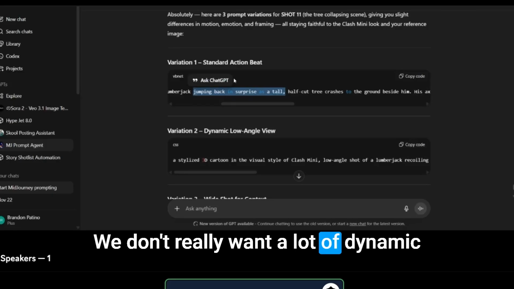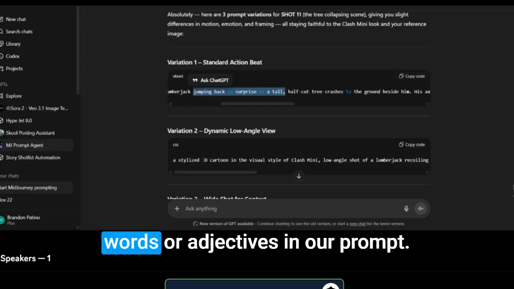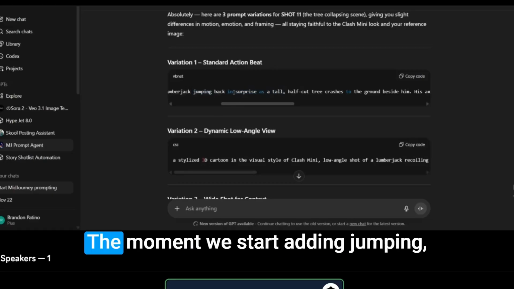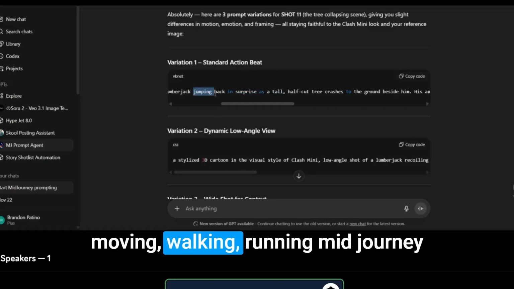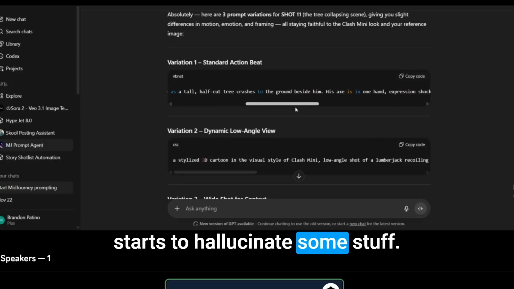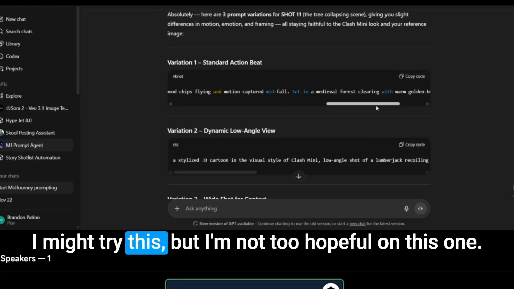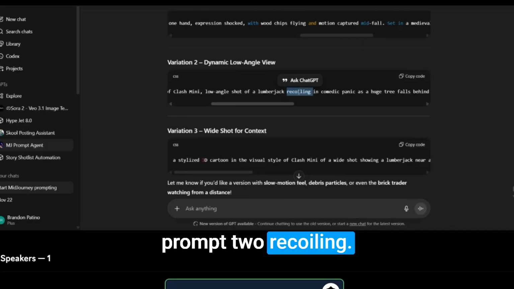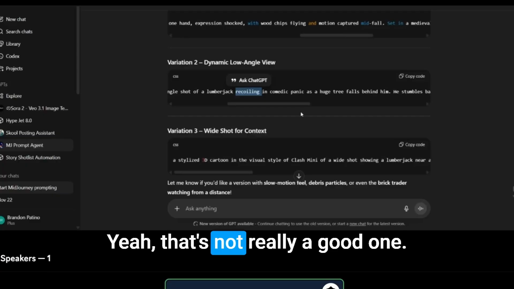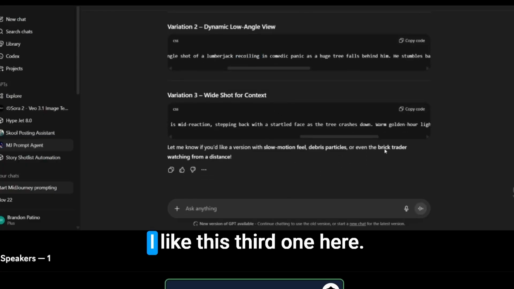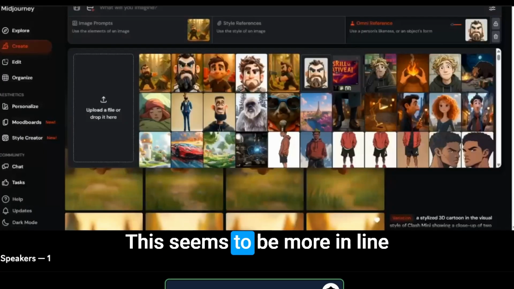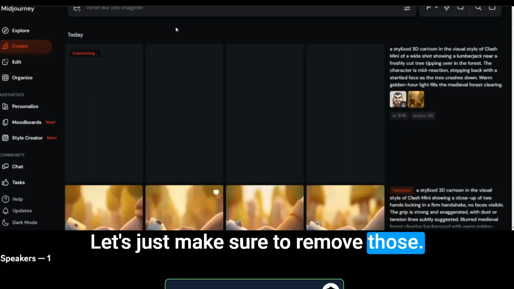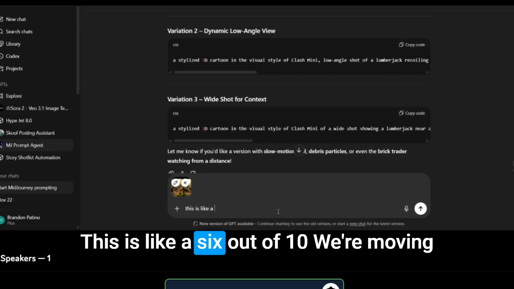We don't really want a lot of dynamic words or adjectives in our prompt. We want to save that for video prompting. The moment we start adding jumping, moving, walking, running, Midjourney starts to hallucinate some stuff. I might try this, but I'm not too hopeful on this one. Prompt 2. Recoiling. Yeah, that's not really a good one. Nice. I like this third one here. This seems to be more in line with what we're actually creating. Let's just make sure to move those. This is like a 6 out of 10.